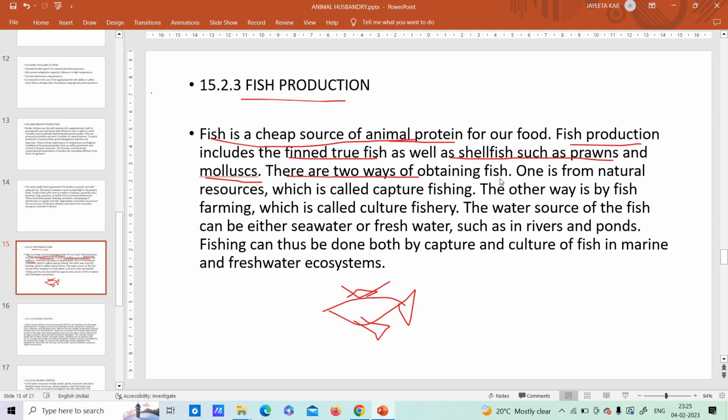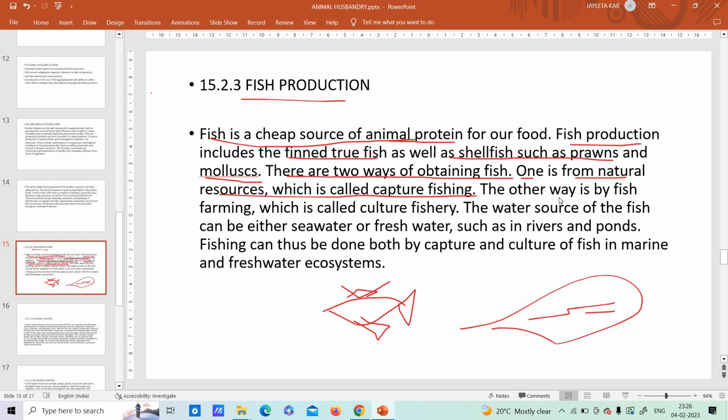Okay, there are two ways of obtaining fish. NCERT says, how can we obtain fish? Two ways. Number one, what is that way? From natural resources, which is called capture fishing. Natural resources means from the river, from the ponds, from the seas. You just use a fish net, you throw it, and then you have several fishes. That is, you are capturing the fish. So this is the natural way.